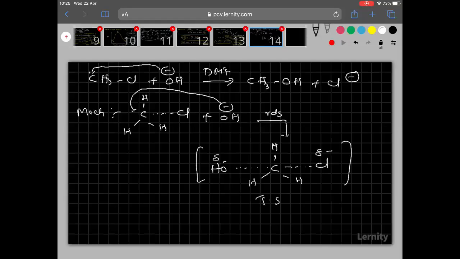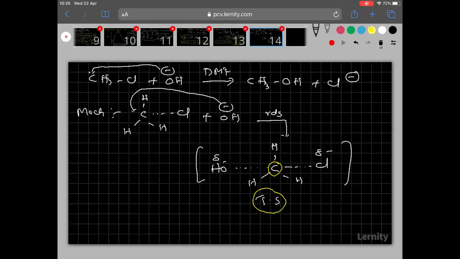It is an unstable state. Why is it unstable? See clearly. For this carbon, you see 5 bonds are there. Carbon cannot hold 5 bonds. Carbon can hold 4 bonds only. So when 5 bonds are there, it is an unstable state for carbon. Such an unstable state is called what? Transition state. Hope it is clear to everyone.